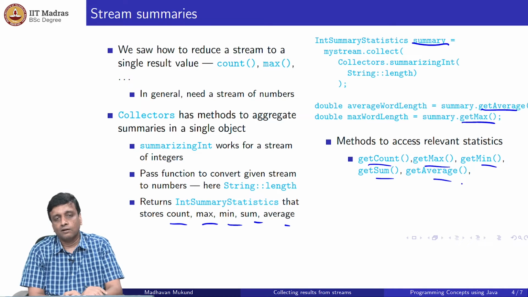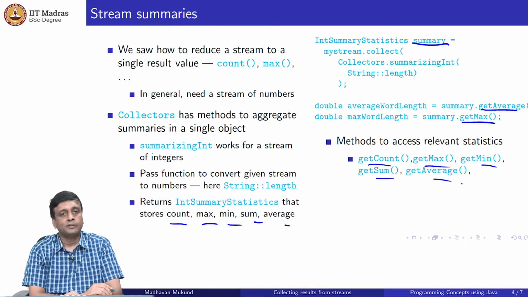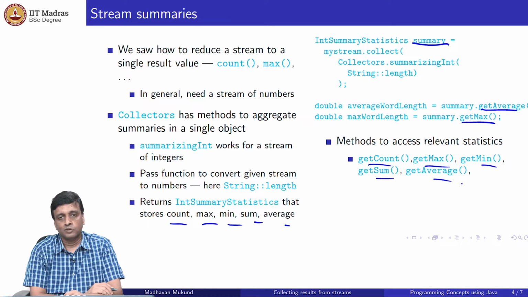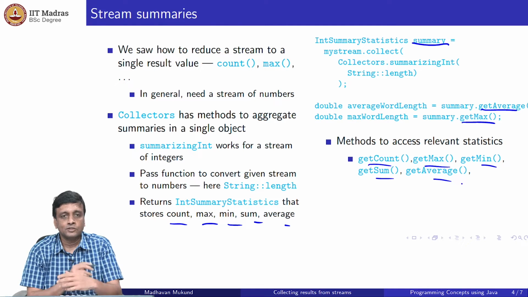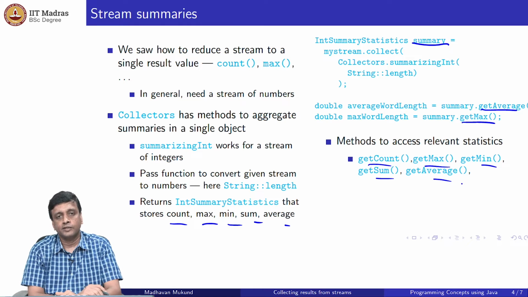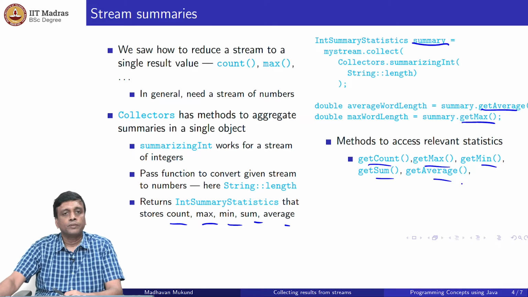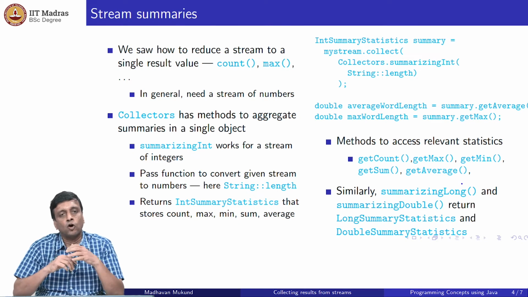Now you might ask, we had this problem earlier with max and min, and we might potentially have this problem with average also, because it is possible that it's an empty stream. So how do we deal with that? This is not going to produce something of the optional type that we saw before, but rather it is going to produce some default values. So for instance, for max, if there is nothing there to take the max of, it will just give you the maximum integer allowed, and if it's min, it will give you the minimum integer allowed, and so on. So here these values are integers, and there is some convention as to what to do if the values are not defined. This is for integers, but a corresponding thing appears for long and for double.